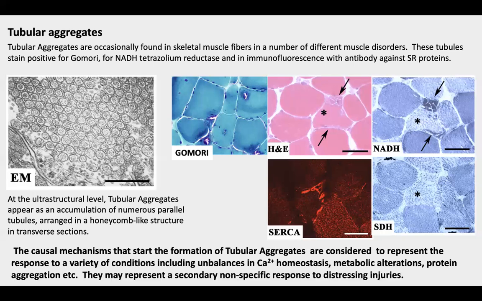The causal mechanisms that start the formation of tubular aggregates are not known, but they have been suggested to represent the response of muscle fibers to a variety of conditions, including imbalances in calcium homeostasis, metabolic alteration, protein aggregation, etc. In other words, it is accepted that they may represent a secondary, non-specific response to distressing injuries.